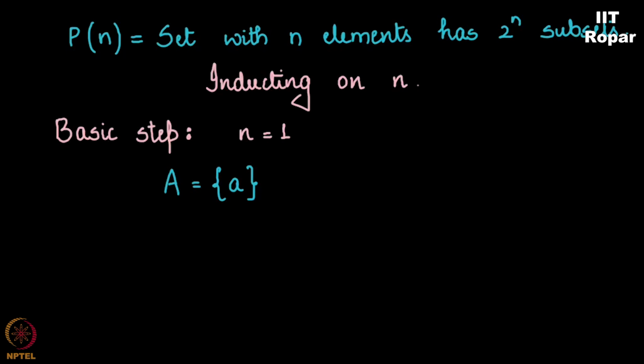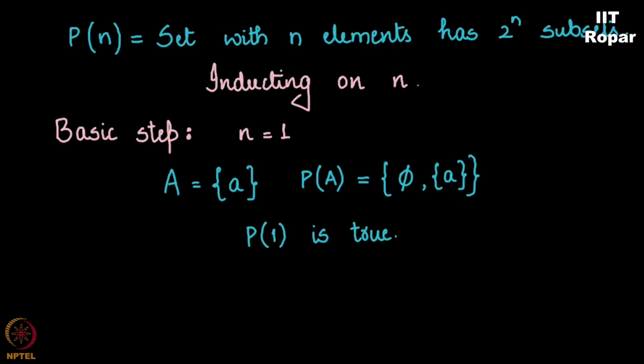Now, what are the elements in the power set of A? Very obvious, phi and A itself. So for n is equal to 1, the given statement holds true. For one element, we have two subsets. So this was the basic step.